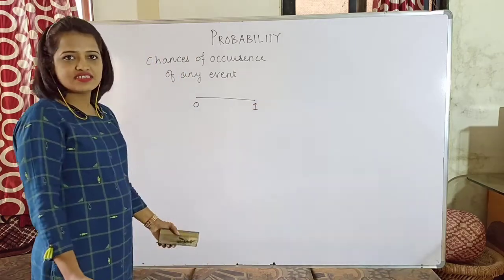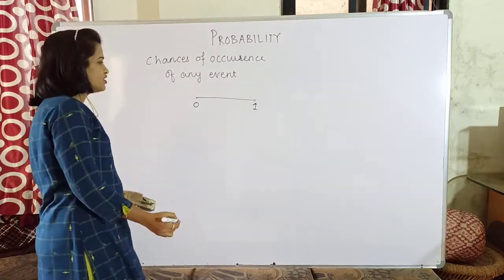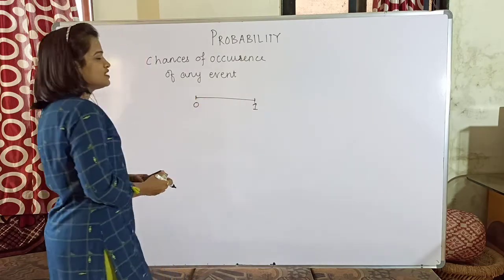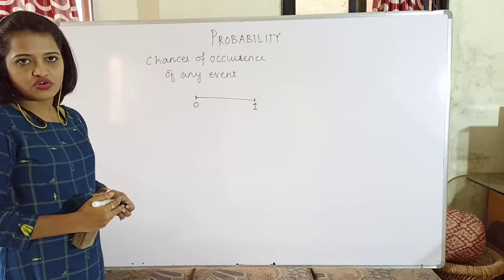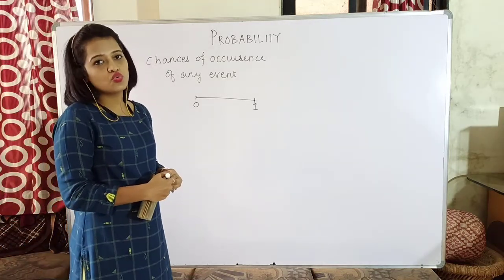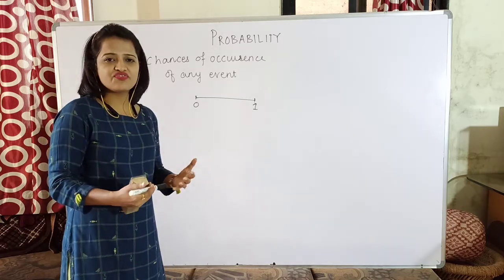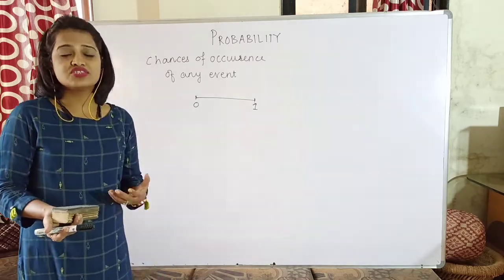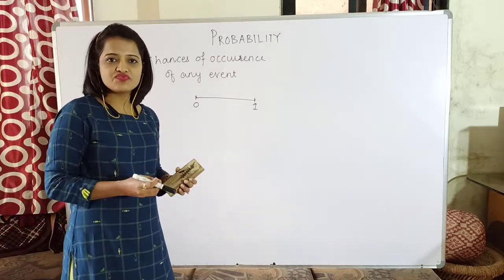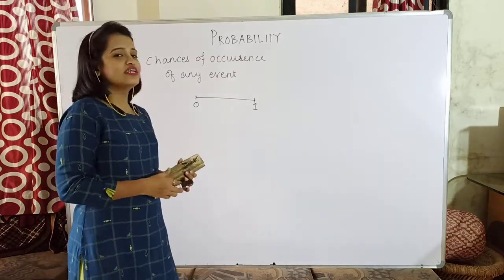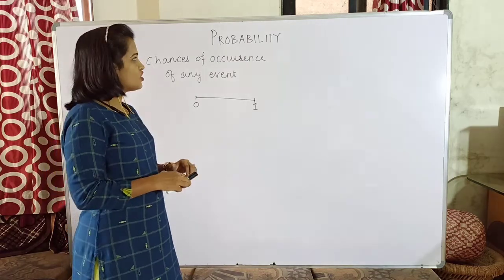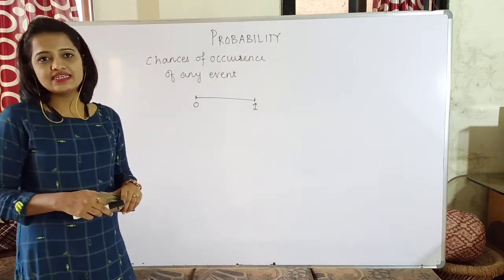Now what exactly is this scale 0 to 1? We will be looking at it later on. So by the definition we can say that probability is the chance of occurrence of a certain event expressed on the scale of 0 to 1. Okay, so for probability there are different terms used as chances, then most probably or probable. So this type of certain words are used instead of the word chances also. So now let us see what exactly it is about.